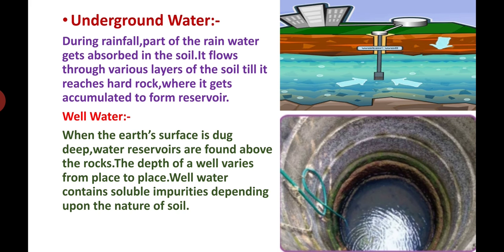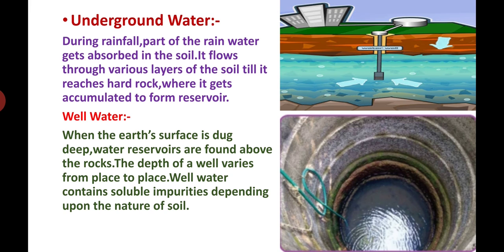Very good, student. Next we will see underground water. See that picture, underground water. During rainfall, part of the rainwater gets absorbed in the soil. First, rainfall on the earth surface. After that, the soil absorbs the water. Then it flows through various layers. The soil has so many layers.